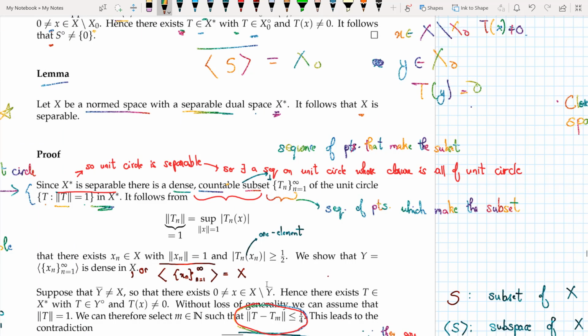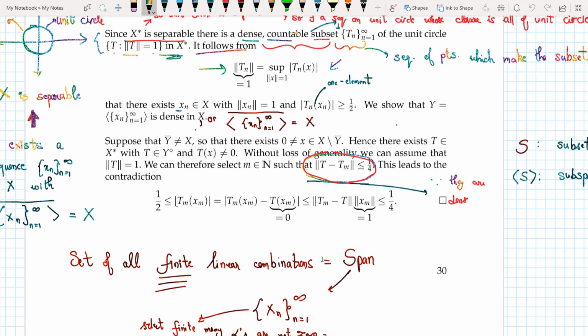That's what it says. Now we see that the norm of Tn is defined via this formula, and it's the usual sup norm. And now the theorem says that it follows from this that there exists an xn with norm of xn equal to 1 and norm of Tn xn greater than or equal to half. So what's happening here is, once I have these Tn's, from these Tn's I get the corresponding xn's in my space capital X.